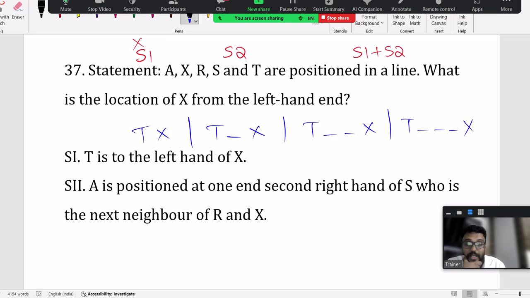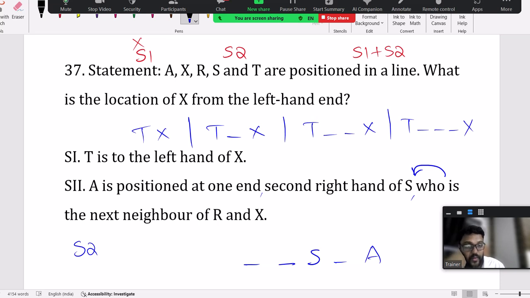Next, two alone. Two alone, can you say that? As per two alone, what do they mention? A is positioned at one end, second right hand of S. A is second right hand for S, and A is at one of the ends, which means A is at the right end. This is related to S only. A is at one end, it can be left hand or right hand. I got the clarity: right hand, because A is second right hand of S.